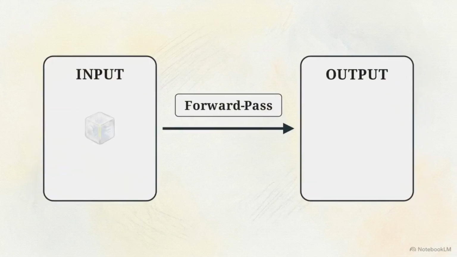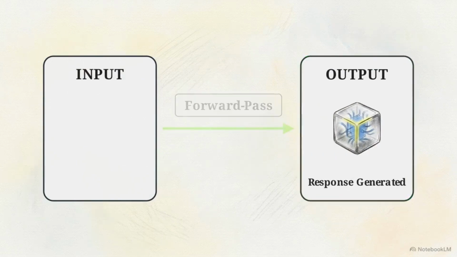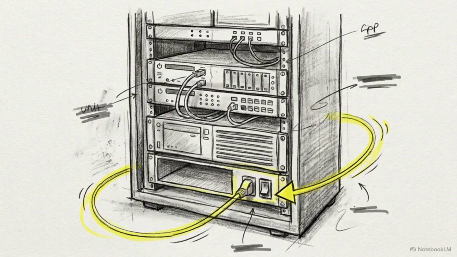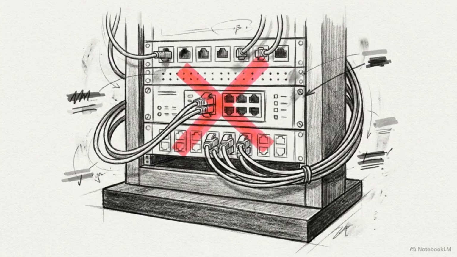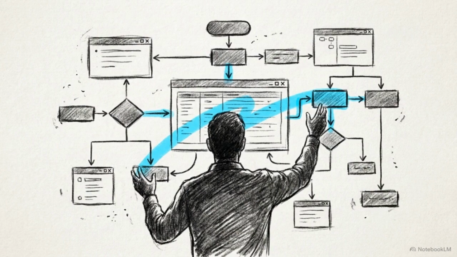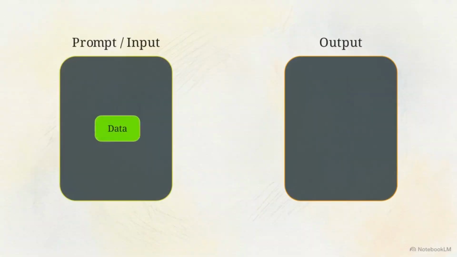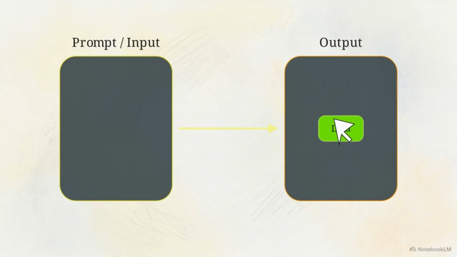When you type a prompt into a standard large language model, the system executes a single forward pass computation. Input goes in, and text comes out. Once that output generates, the system forgets the interaction entirely. It has no persistent memory across steps, and it cannot reach out into the physical or digital world to execute external actions. This restriction forces the human operator to act as the primary orchestrator. To accomplish a multi-step task, a human must manually copy, paste, and feed intermediate outputs back into the prompt box to guide the model forward.